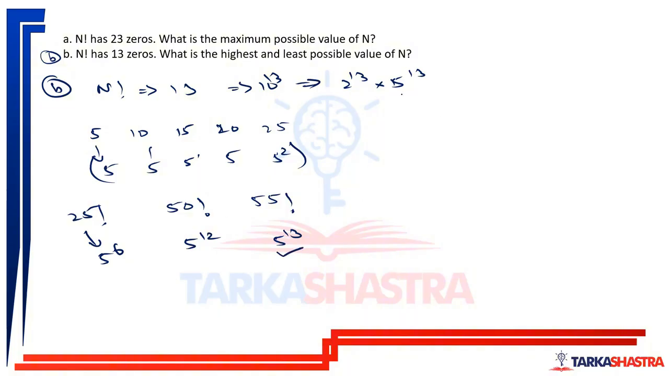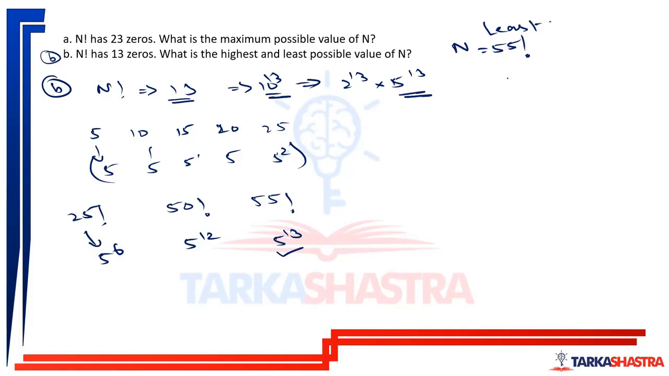As soon as I get 5 raised to 13, I'll have 10 raised to 13, which will give me 13 zeros. So n is equal to 55 factorial. This is the least value that is needed to get 5 raised to 13, which will give me 10 raised to 13, which will give me 13 zeros.